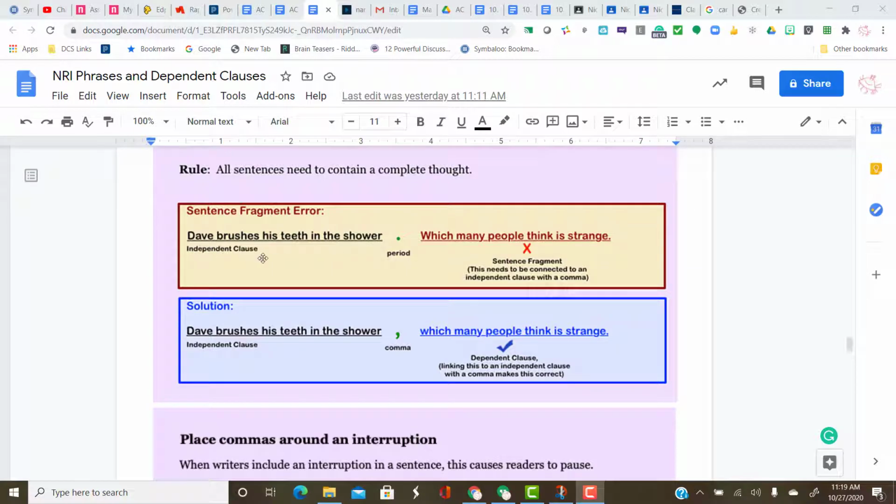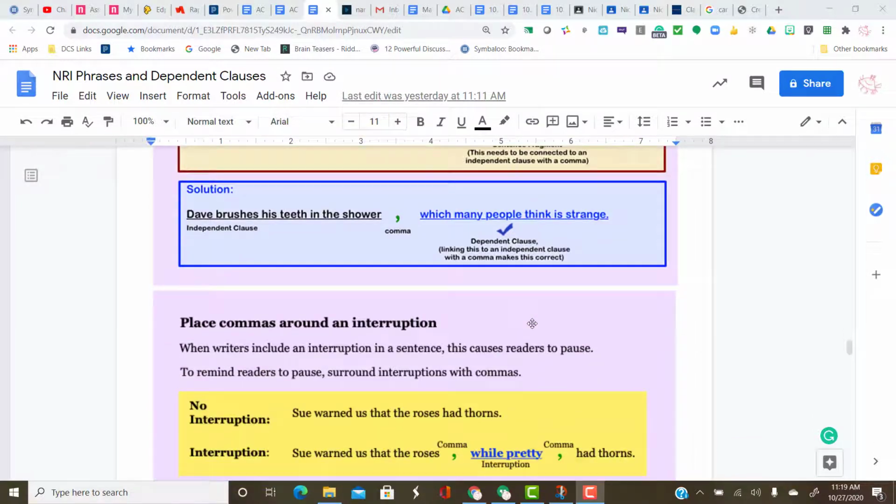So the first of these, Dave brushes his teeth in the shower, that stands alone. The second one, which many people think is strange, it doesn't. And the reason it doesn't is because it begins with a relative pronoun, making it a relative clause. So you need to combine them with a comma. All right.